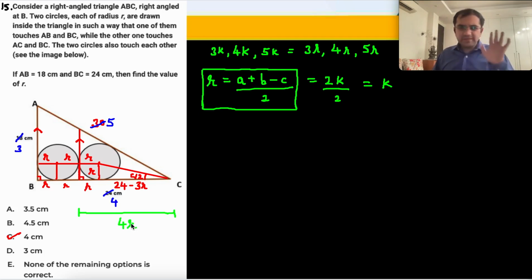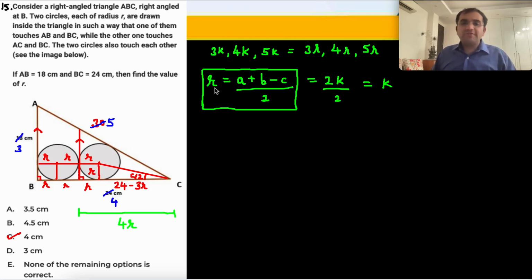ठीक है. Did I explain clearly what I am doing? Why did I join this line? ये line बनाने से क्या हुआ? This is now the in circle. I'm sorry if it was not clear before. This circle is now the in circle. In circle का जो radius है, that is in radius, which is small r.